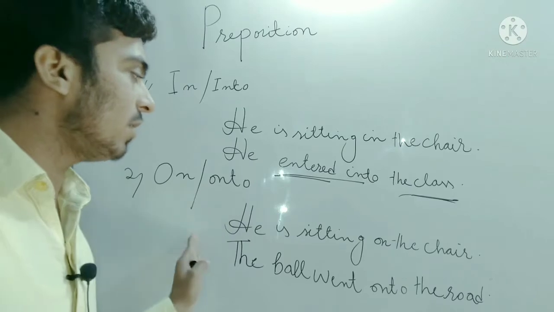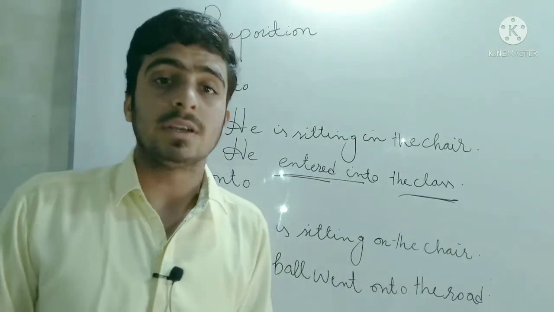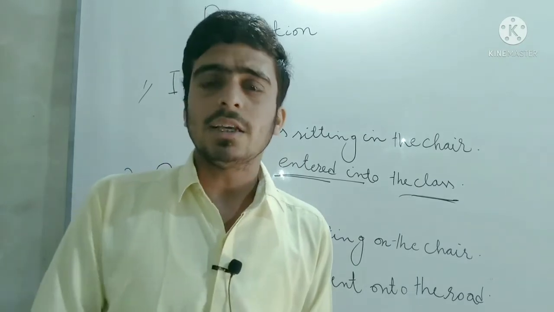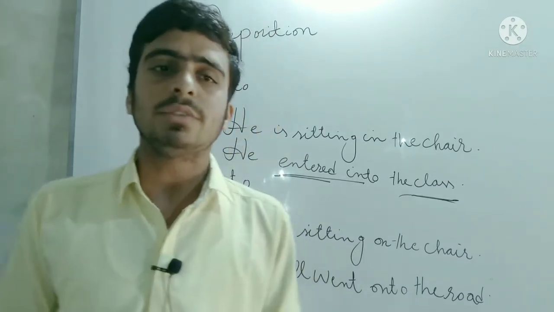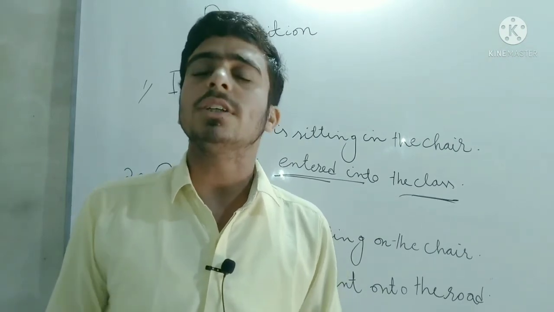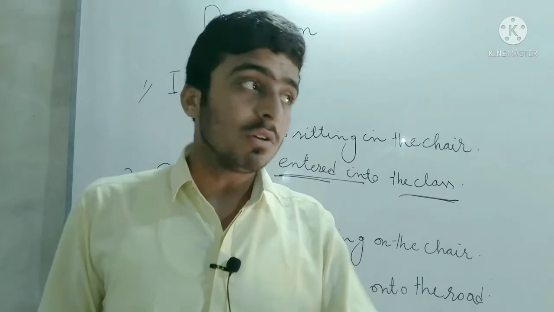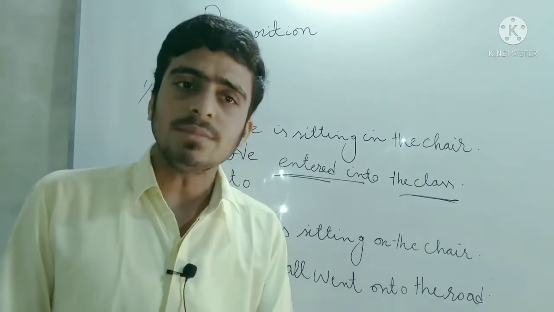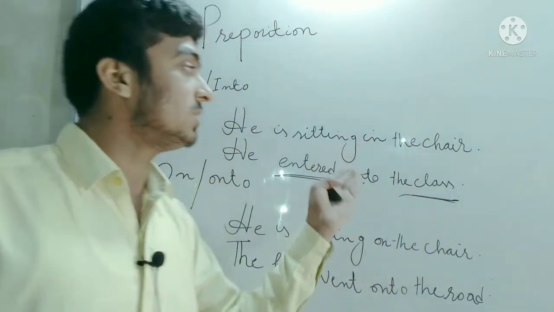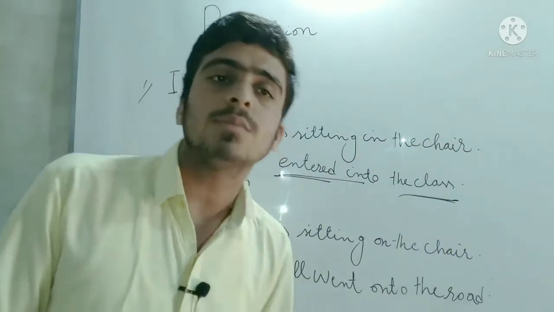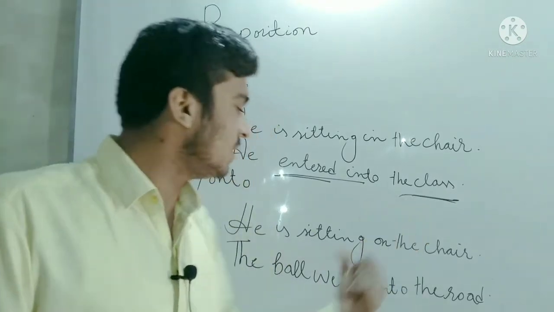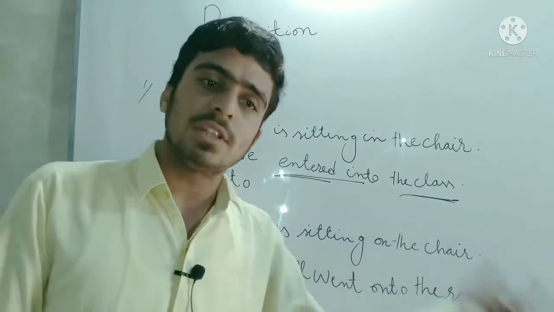And after that, whenever you want to give an example of just the surface of anything, you will have seen that there are two types of chairs. Some chairs are stool type and some chairs are armchairs. There are some chairs which have the arms, and there are some chairs which do not have arms. So whenever you want to give the example of the armchair, you will say that "he is sitting in the chair." It means he is sitting in the chair which has arms. And whenever you want to use "on" with the chairs, you will give an example that "he is sitting on the chair." It means the chair is without arms.